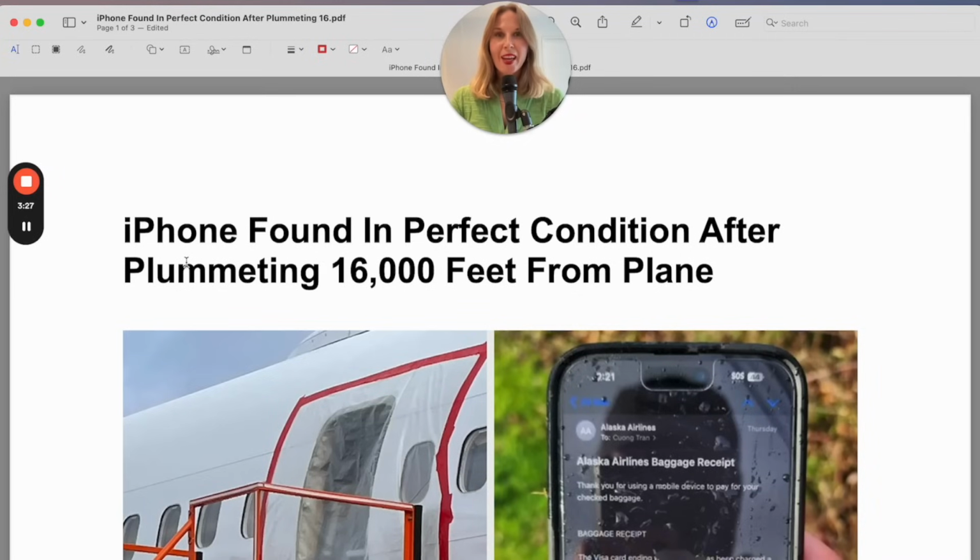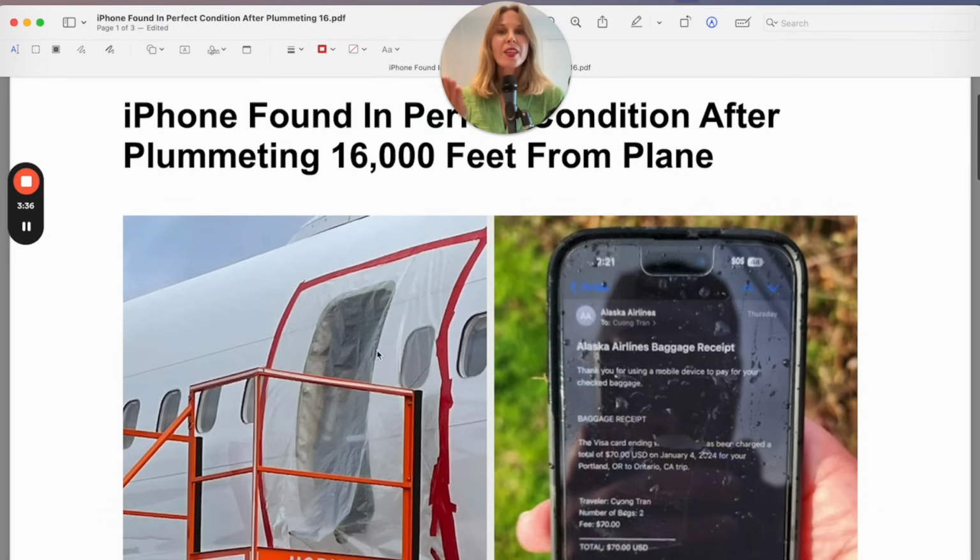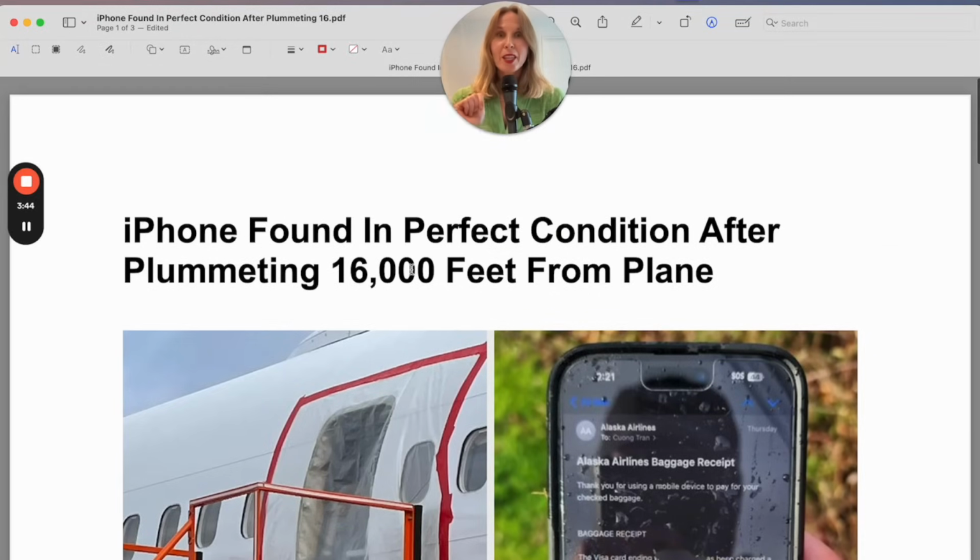First, I'll read the headline. iPhone found in perfect condition after plummeting 16,000 feet from plane. So it looks like this is the plane and this is the iPhone. But to understand the connection here, you need to know some of the key vocabulary.